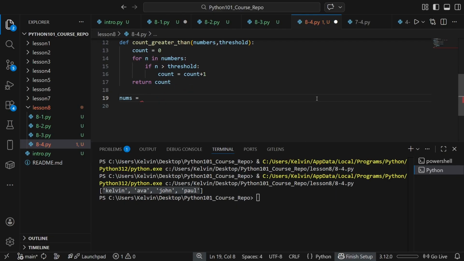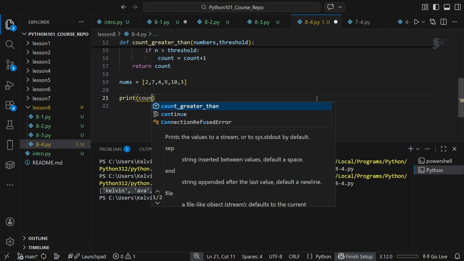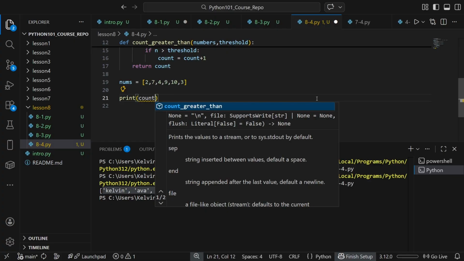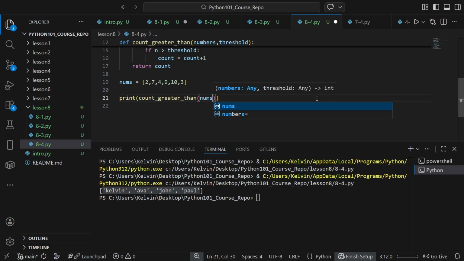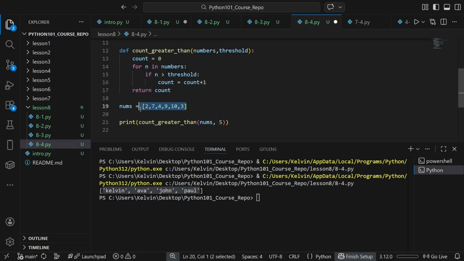Say we had a nums list with 2, 7, 4, 9, 10, and 3. Now we can call the function count greater than, pass in our nums list, and pass in a threshold of 5. Since it takes in the whole list and applies the threshold comparison, we get 3, because we have 3 values that are higher than the threshold of 5, that being 9, 10, and 7.